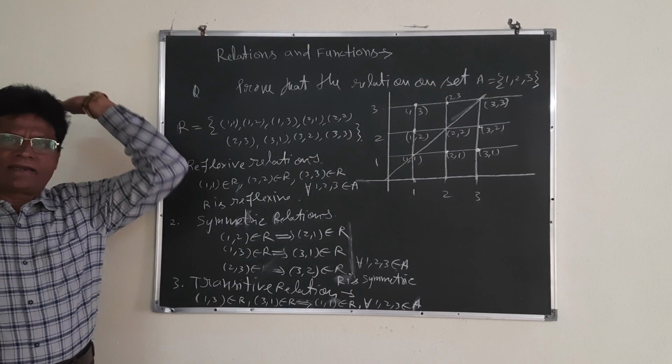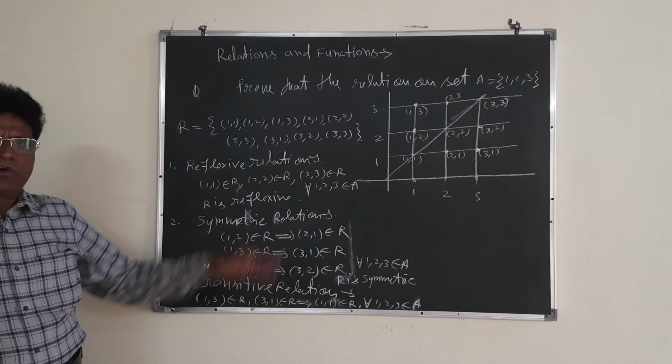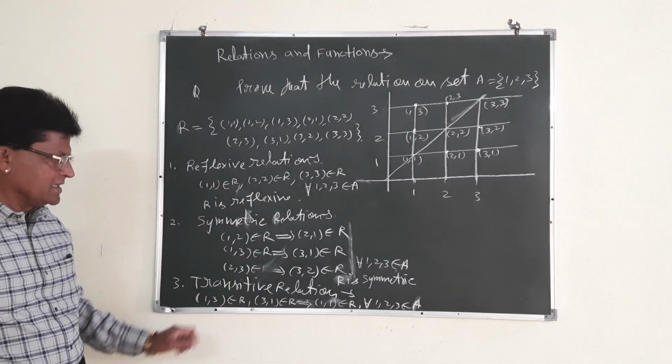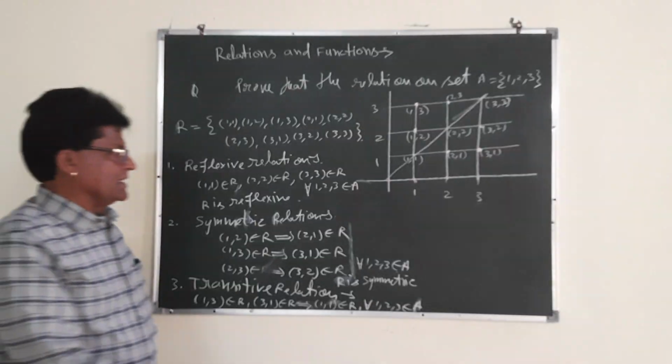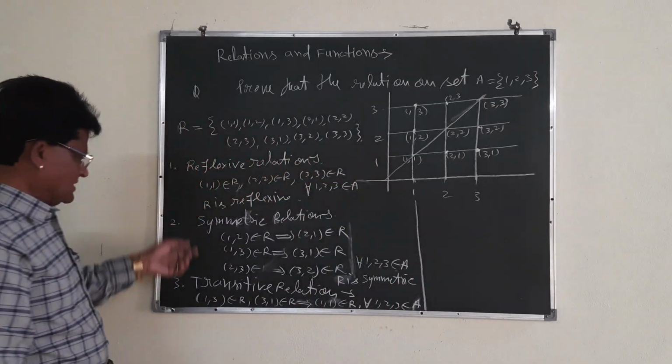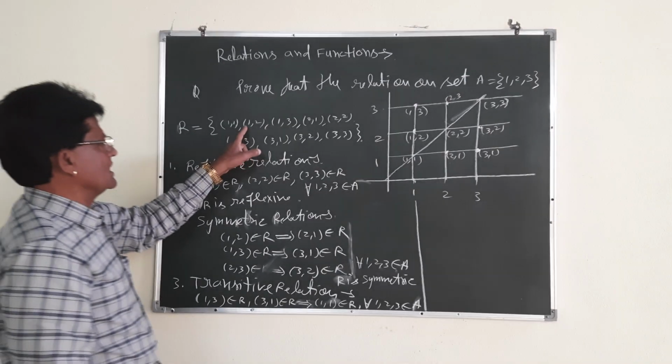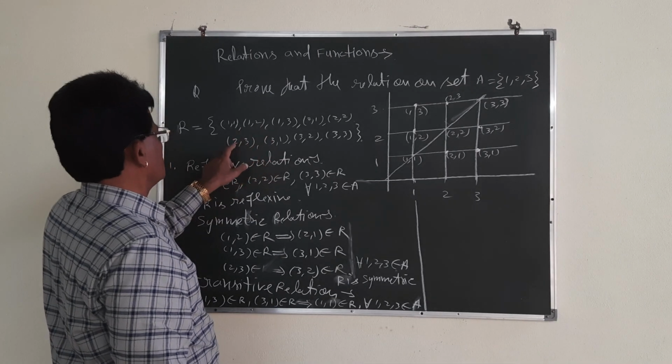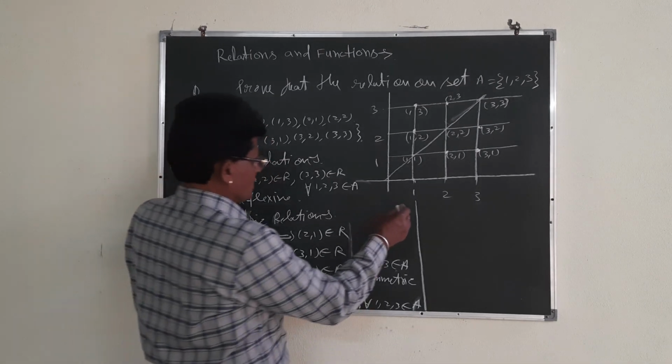You can take any ordered pair, and that will hold. That is why the relation is transitive. You can take other examples too. Here I will take 1, 3, 1, 2, and 2, 3 you take.